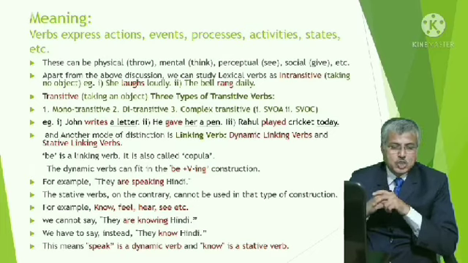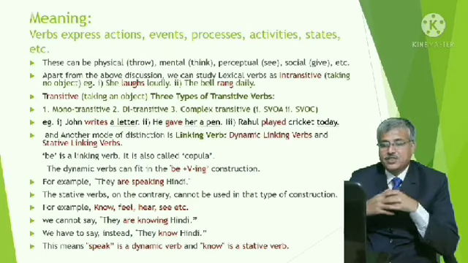Transitive verbs are such verbs which take objects. There are three types of transitive verbs. Number one, monotransitive verb.